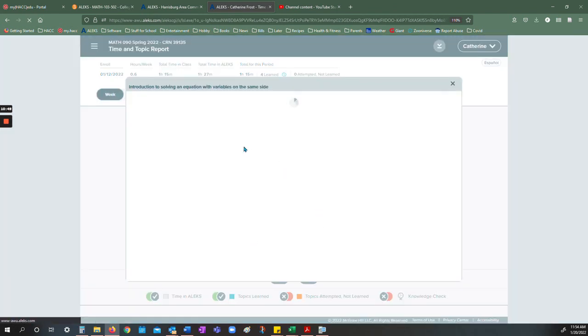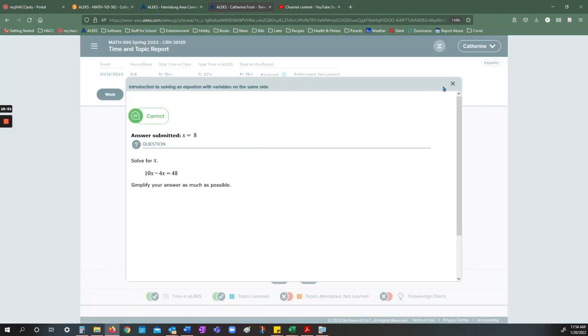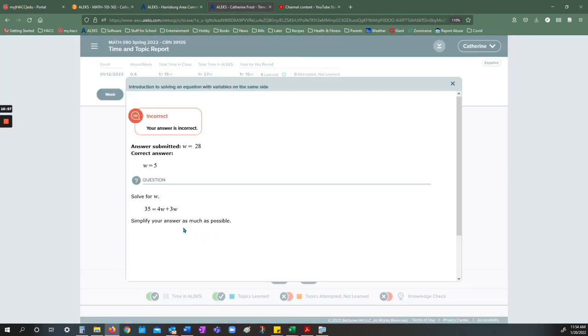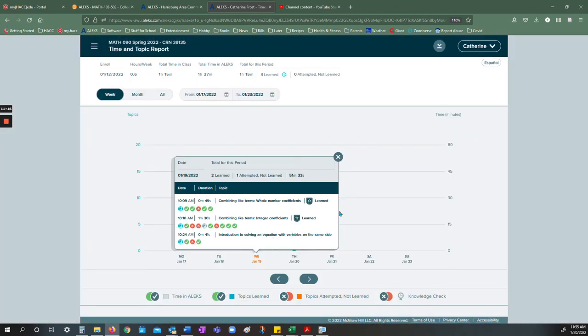If I click on these, it's going to show me what the problem was. If I click on an orange one, that's one that I got wrong, and so it's going to show me what answer I put in. So answer submitted and then correct answer. So like if you think you typed something incorrectly, you put in the same answer that Alex said, you can go, but Alex said it was wrong. You can go to this reports page and see if maybe it was just a typo, or something. I have yet to find where Alex actually marked a correct answer incorrect. I've had students say that, but then when we go look at it, it's like, oh, it was actually a typo, or something was a little different.